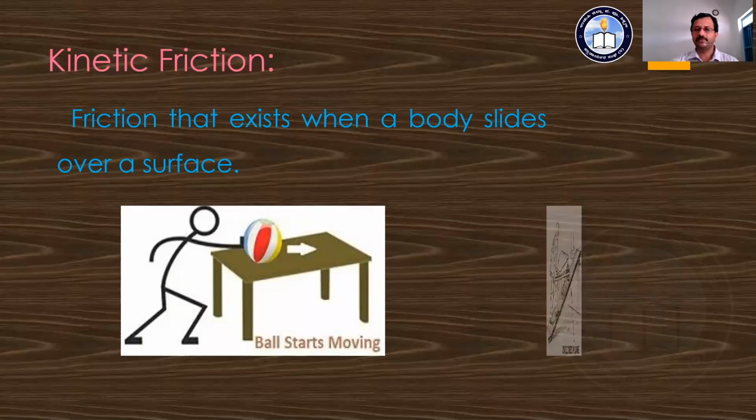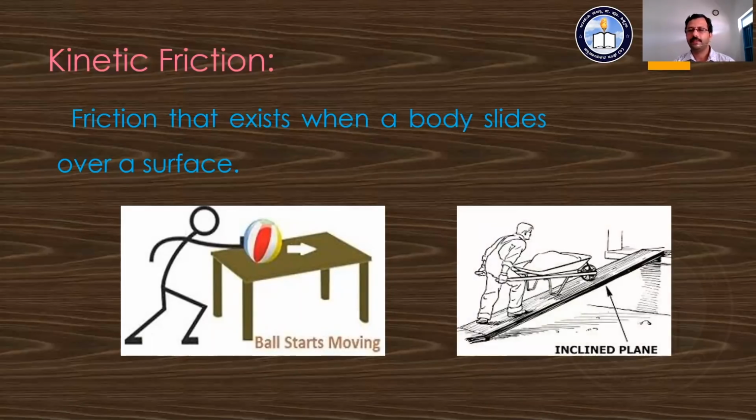In this diagram, we can also see the frictional force that acts here. The foot present there is in contact with the surface, the inclined plane here.